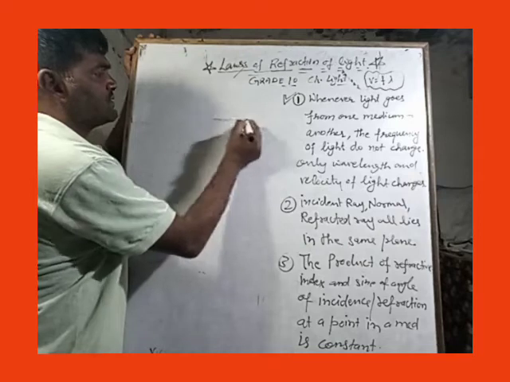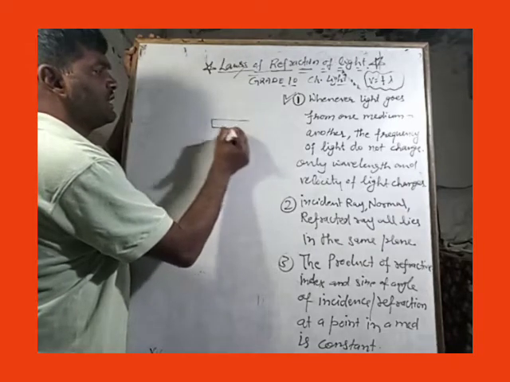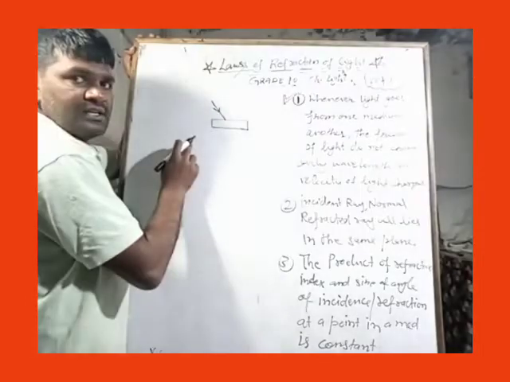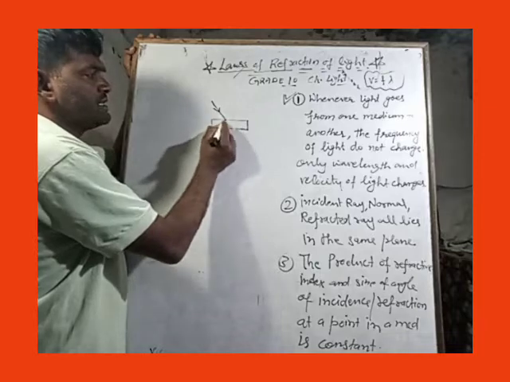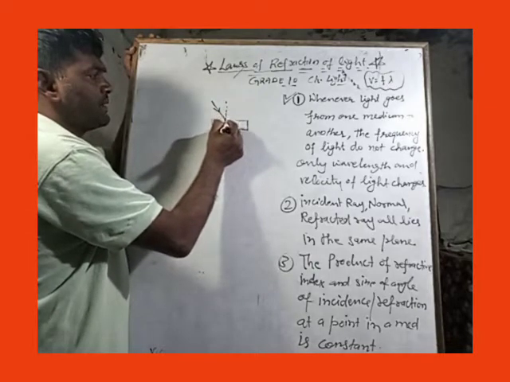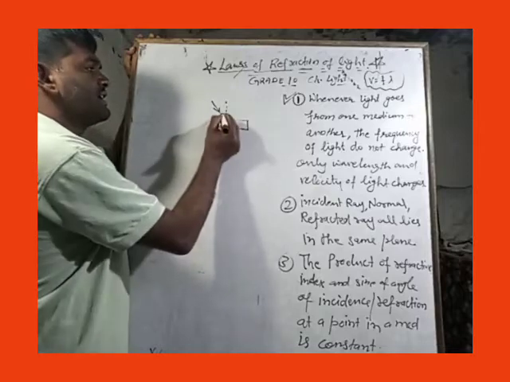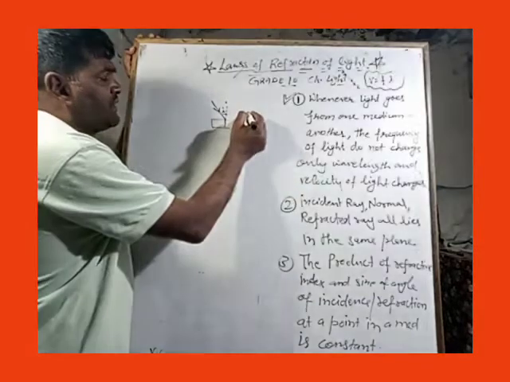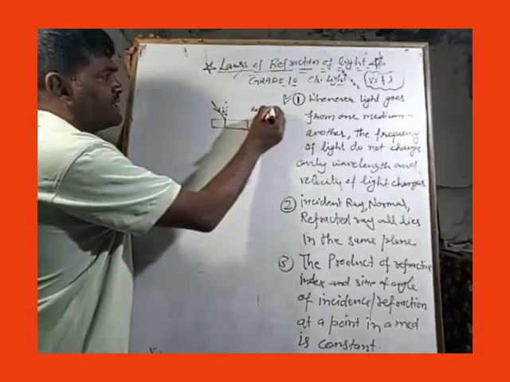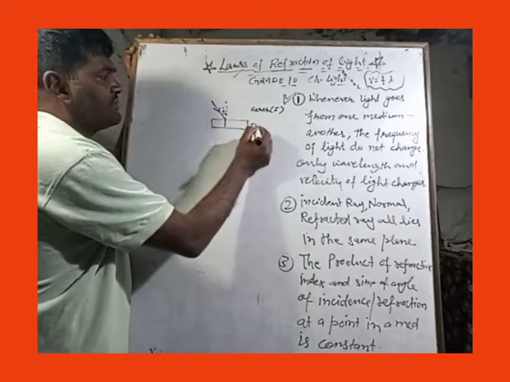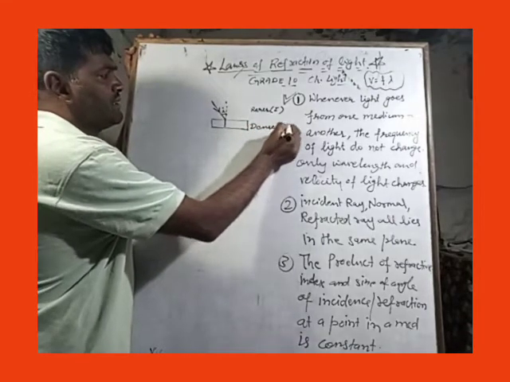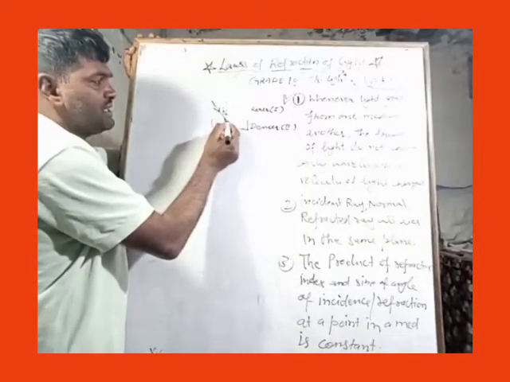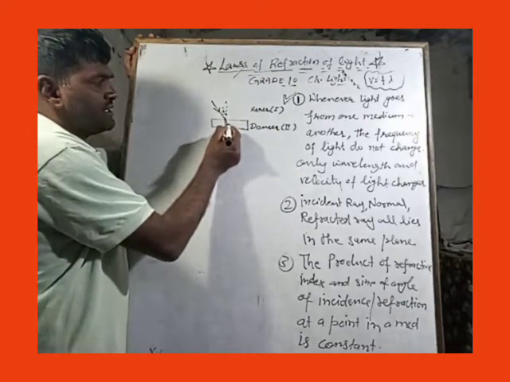We have shown a figure earlier that this is the glass medium, and let an incident ray of light be falling obliquely. Here is the incident point. When we draw a normal here, this will be the angle of incidence. Is it visible to you? Okay, yes. If the first medium is the rarer medium and the second medium is the denser medium, where should that incident ray go after refraction? It will bend towards the normal.